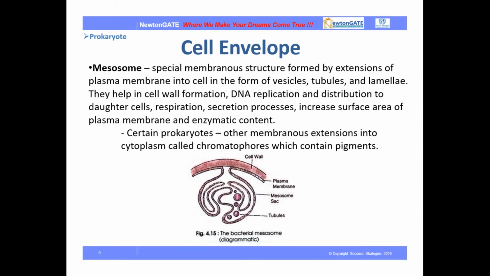What is the function of the mesosome? They help in cell wall formation. The cell wall needs to be formed, so the mesosome is the part that helps in that. They also help in DNA replication and distribution to daughter cells, secretion, the respiration process, etc. They also increase the surface area of the plasma membrane and enzymatic content. This is the diagrammatic structure of a bacterial mesosome. This is the cell wall and this is the plasma membrane. This part is the mesosome sac, and this is the tubule. So this is the bacterial mesosome.